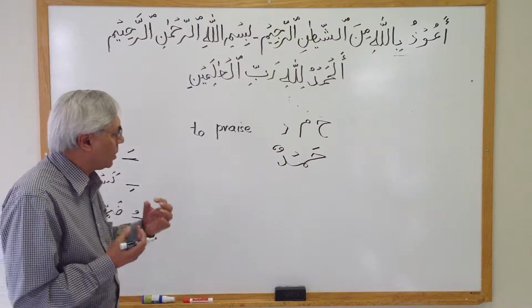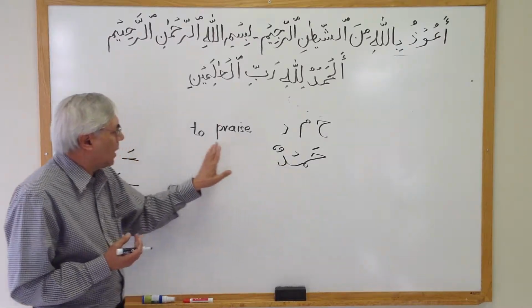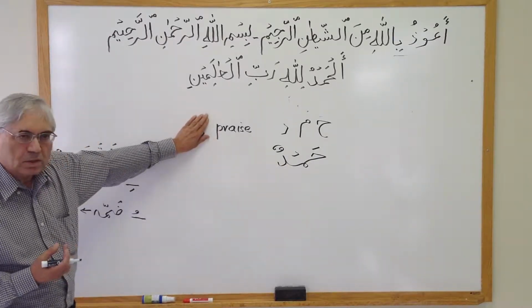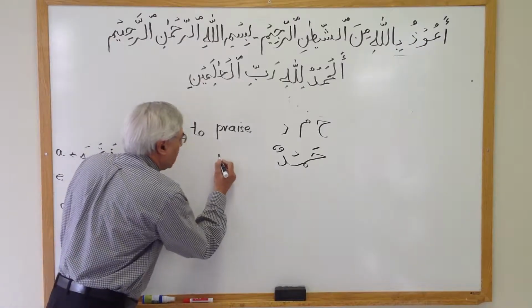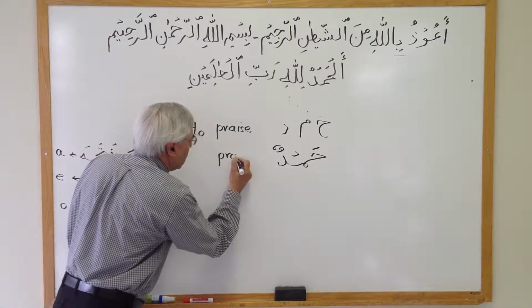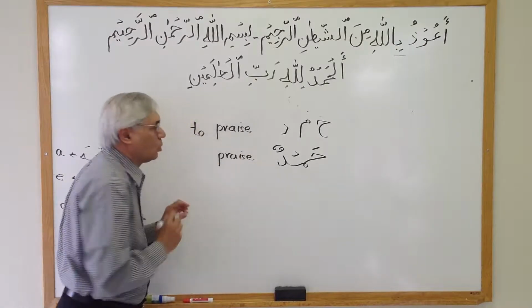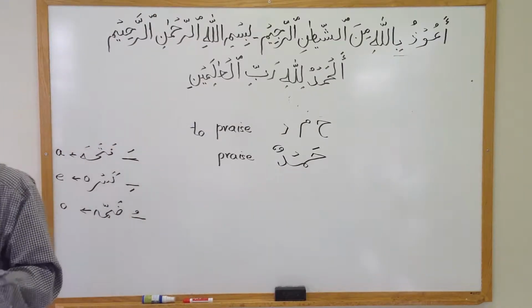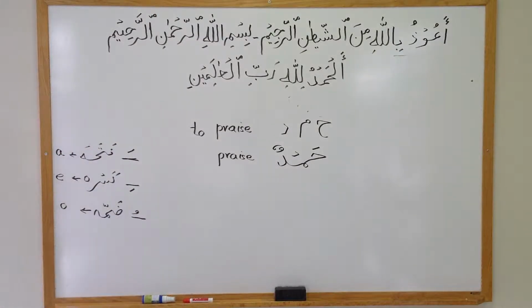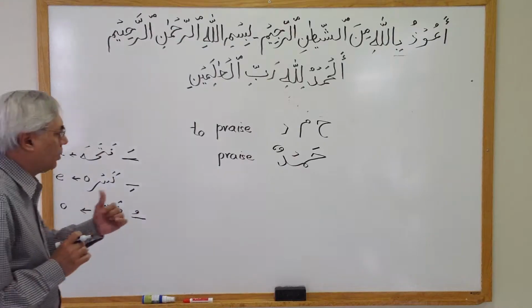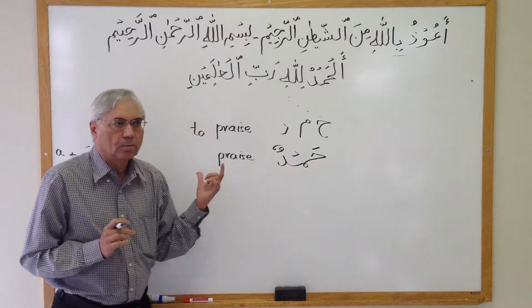Now this word, hamdun, in English, if I take out this two here and leave only this, this is the meaning of hamdun: praise. And this is a noun. Hamdun is a noun.